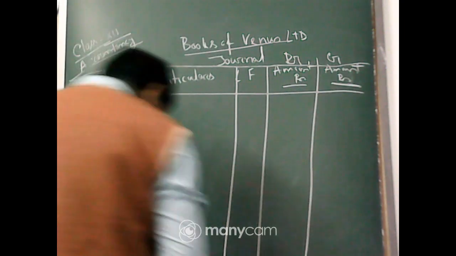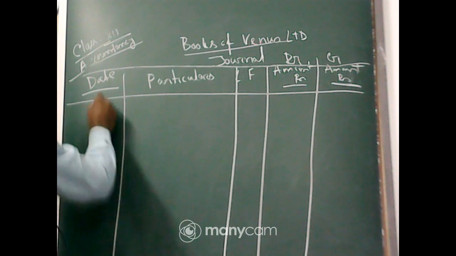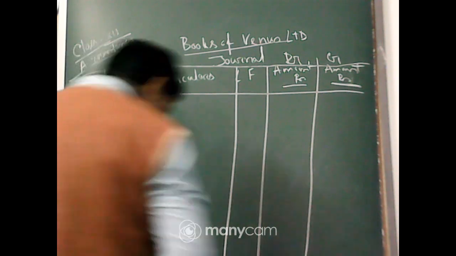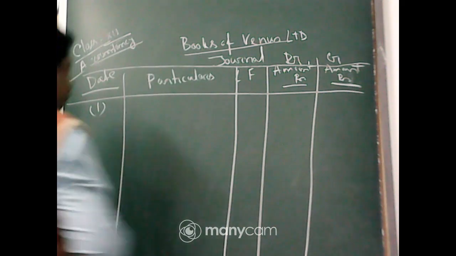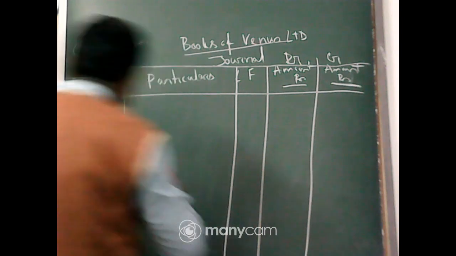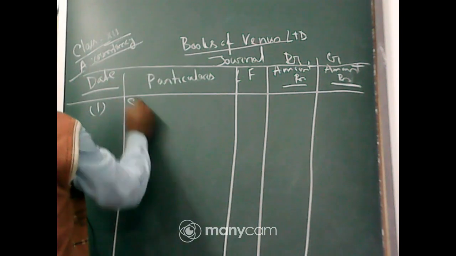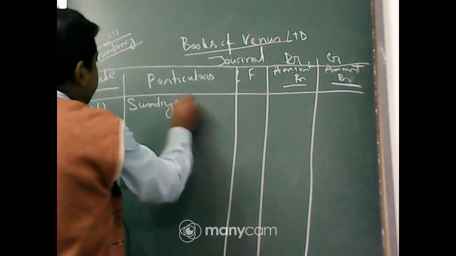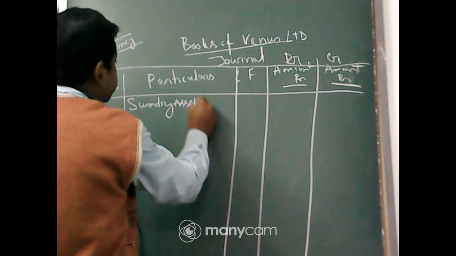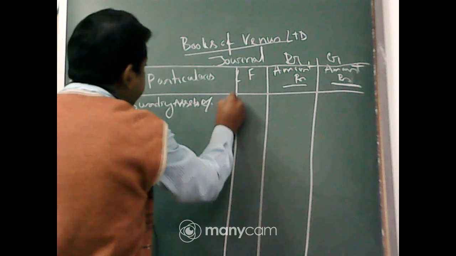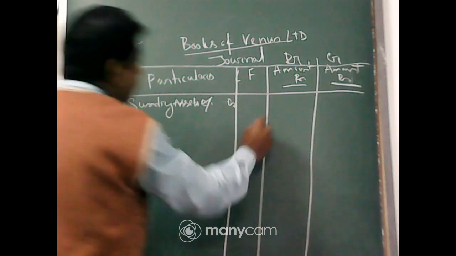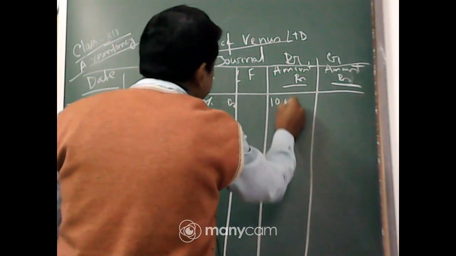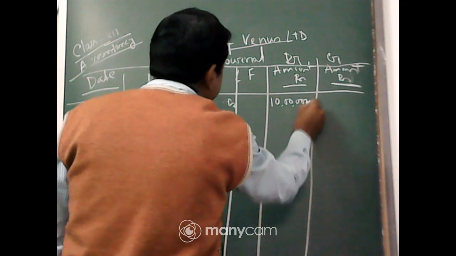Now there is no date given, so just the first entry we are making, this is 1. What will be the first entry? We are actually taking assets. So assets come into our business. So sundry assets account debit, that is right in the debit side, that is 10 lakh rupees.